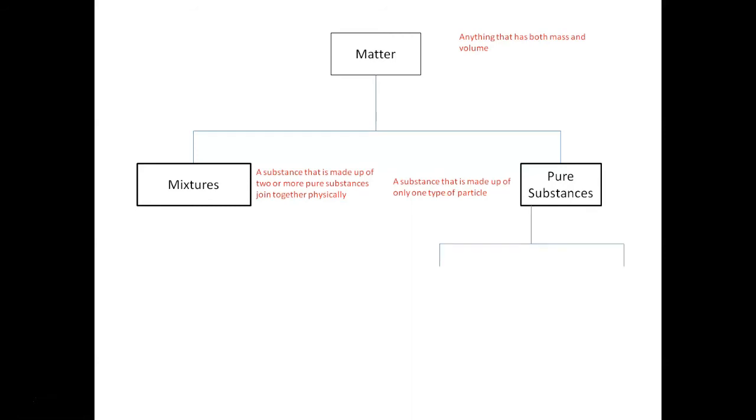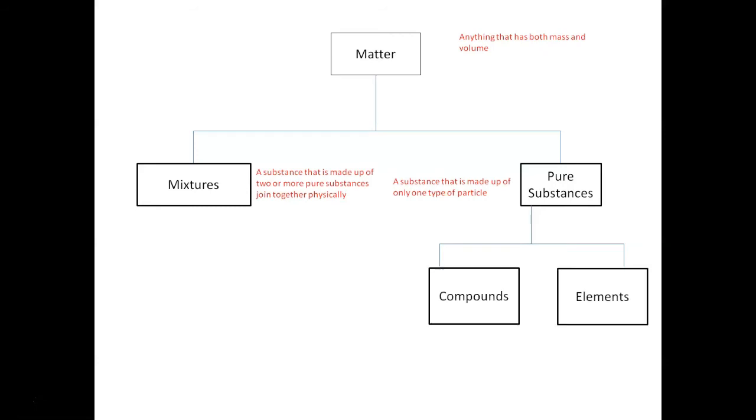My pure substances and mixtures can also each be broken down into 2 categories, with pure substances being broken down into elements and compounds. An element is a substance that has only one type of atom. For example, gold. If I have a gold ring, it only has gold atoms in it. And then a compound is a substance that's composed of 2 or more types of atoms. For example, water. Water has hydrogen atoms in it and oxygen atoms in it.